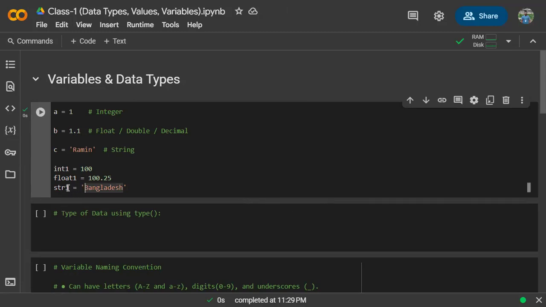So how can Python detect that Bangladesh is a string? It will detect it as a string when it sees that at the very starting of it there is a quotation mark. Otherwise, it won't. Got it? Now, a question: any type of quotation mark or only the single one? Okay, I'm coming to that.